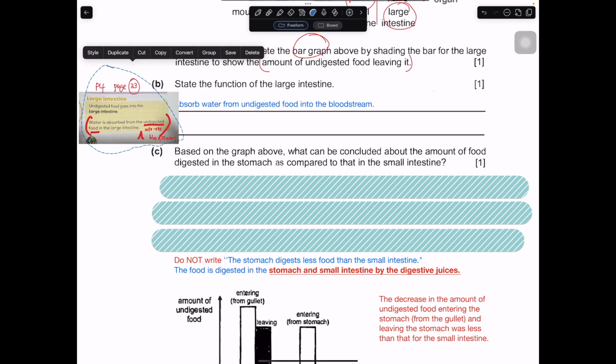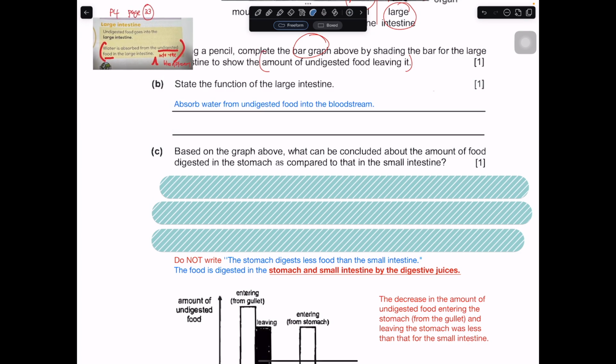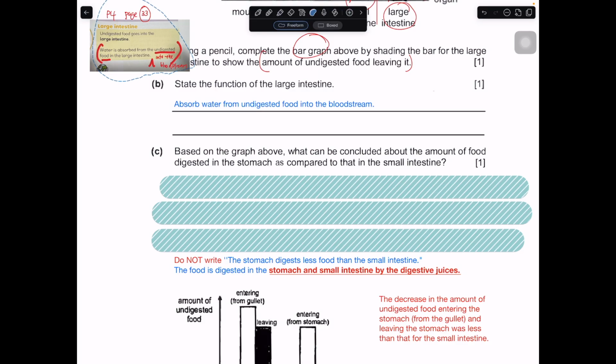Okay, part C. Based on the graph above, what can you conclude about the amount of food digested in the stomach as compared to the small intestine? So in this case, what can you say about the amount of food digested in the stomach as compared to the small intestine?